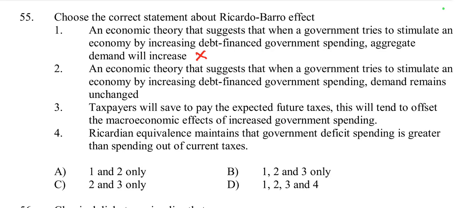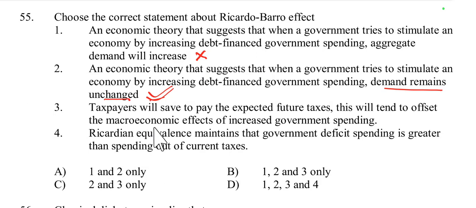Despite increased government spending, demand remains constant; it will not increase. Then the second one: an economic theory that suggests that when a government tries to stimulate an economy by increasing debt-financed government spending, demand remains unchanged. Yes, this is right, demand will remain unchanged.